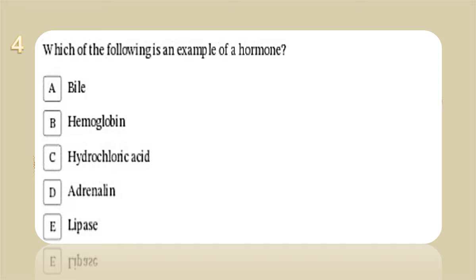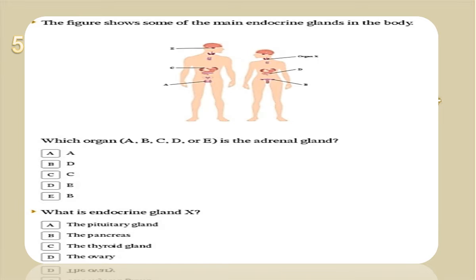Hemoglobin is a substance that is a component of the blood. But we have the hormone here: adrenaline. Okay, let's go to question 5.